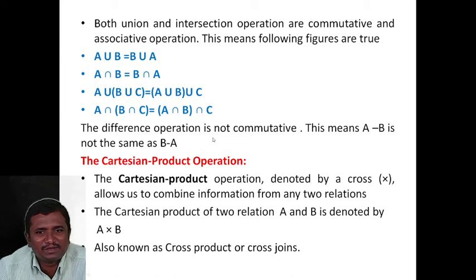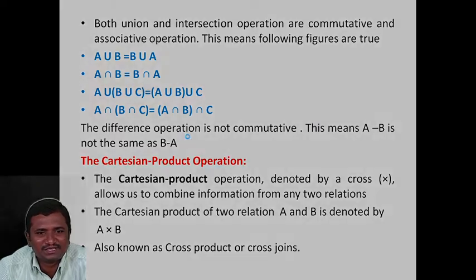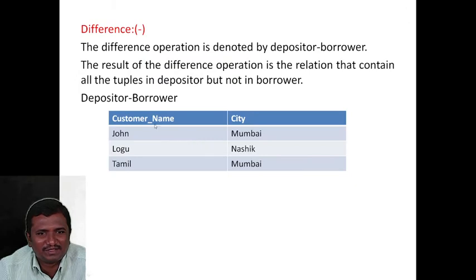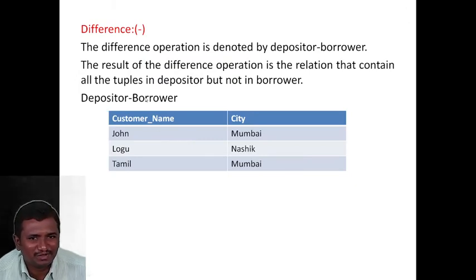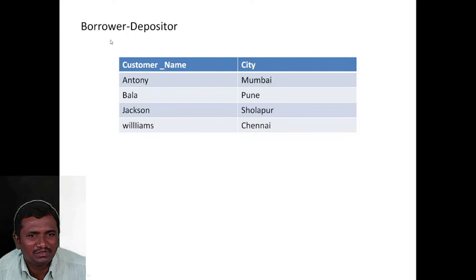The difference operation is not commutative. This means A difference B is not the same as B difference A. Here we already considered depositor as A and borrower as B. The data of A difference B and of B difference A is completely different; it is not the same data.